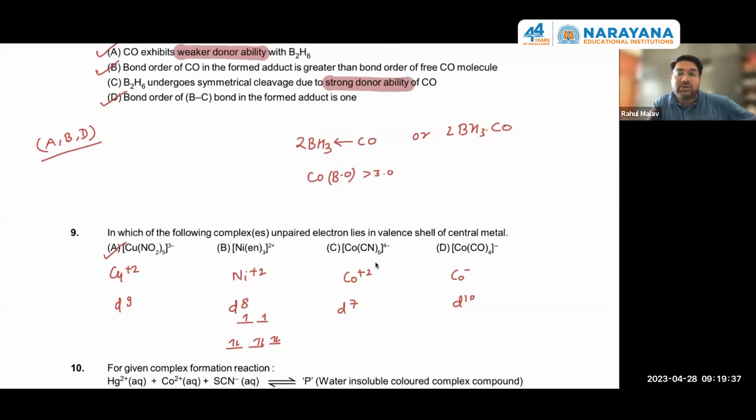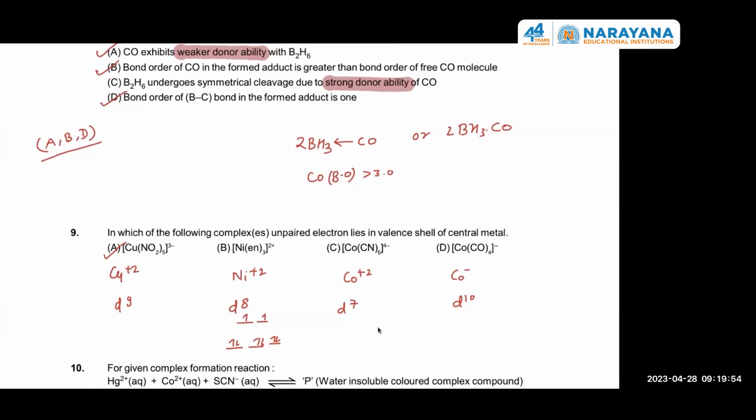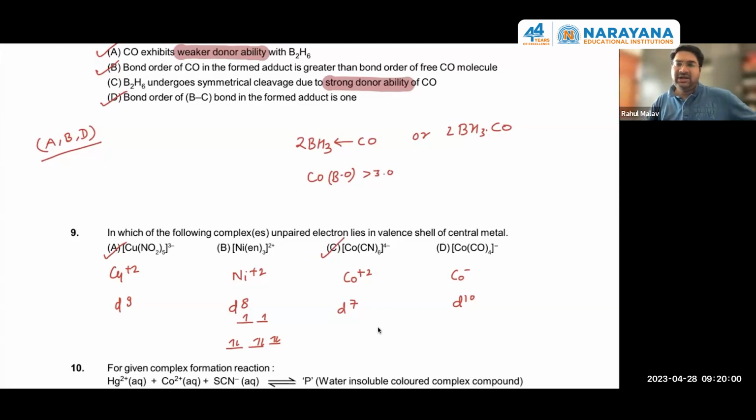And in C also, this is coordination number 6. In this case, a strong field ligand is present, so d2sp3 will be the hybridization. And to vacate that inner orbital, one electron will get excited to a higher level. Okay. Getting the idea of the question. And for d10, no unpaired electron will be there. So the answer is actually AC.